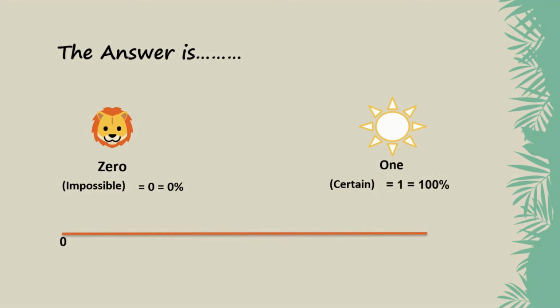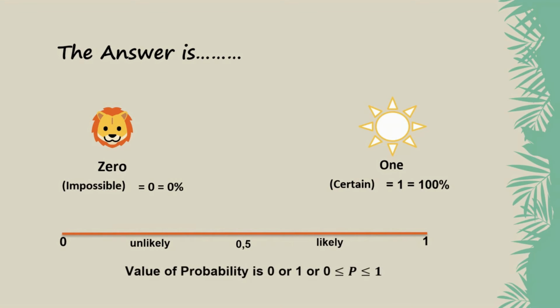On the other hand, the probability of the sun rising from the east is 1. There is a 100% chance of the event occurring. It is a certain event. So, a probability of 1/2 means that an event is just as likely to happen as it is to not happen.